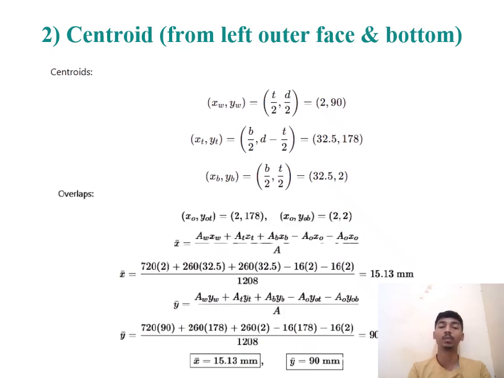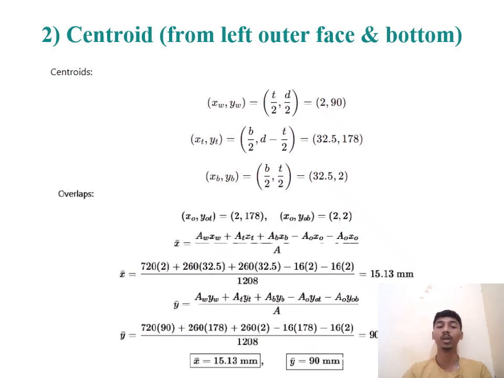Now we are calculating x bar. Here is the formula for x bar, that is Aw Xw plus At Xt plus Ab Xb minus A0 X0 minus A0 X0, divided by A. So we are putting all the values that we have calculated in the past, and here is the final answer for x bar, that is 15.13 mm.